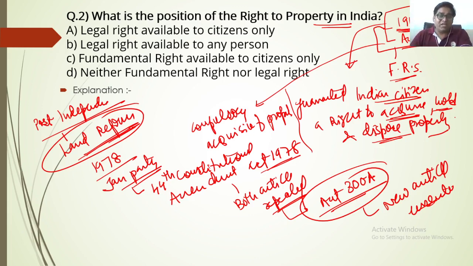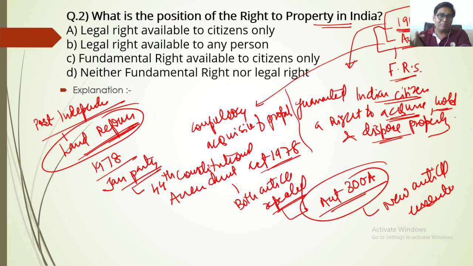Article 31 said that no person could be deprived of property without due process of law, or that the state shall take possession of or acquire any property for a public purpose. After repealing Article 31, it is now possible for the government of India to take over private property for public use. So this was the purpose: now they could use private property for public use.